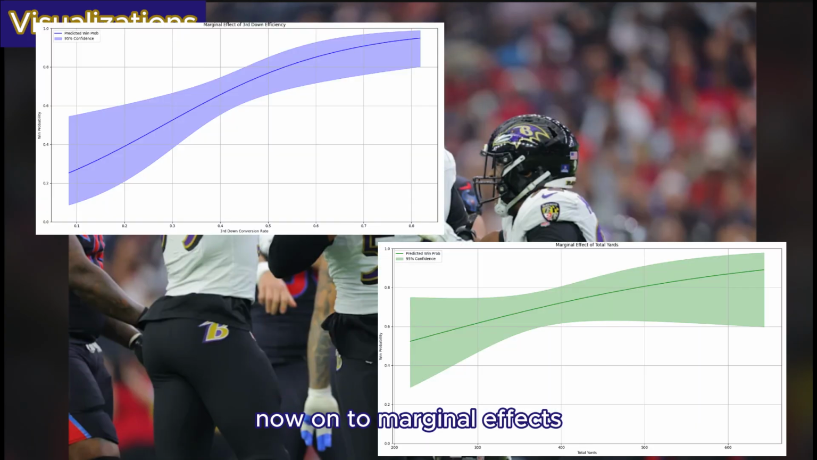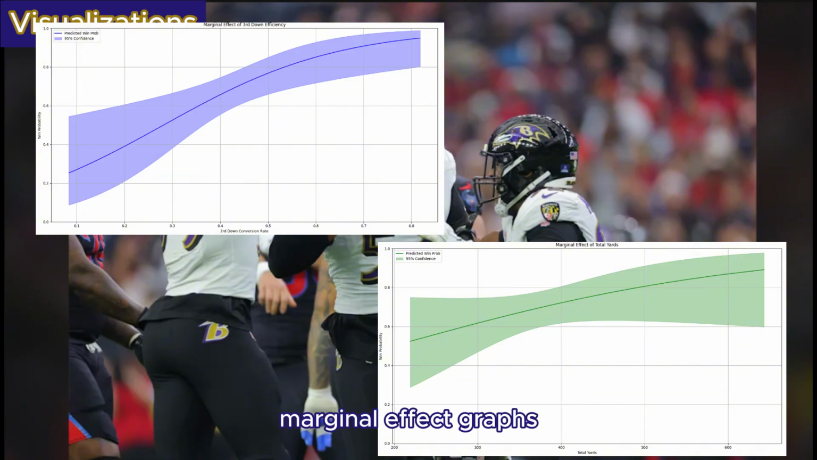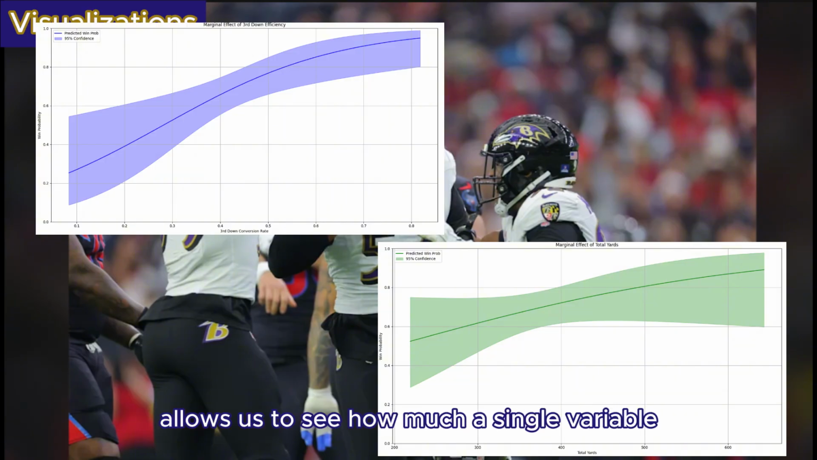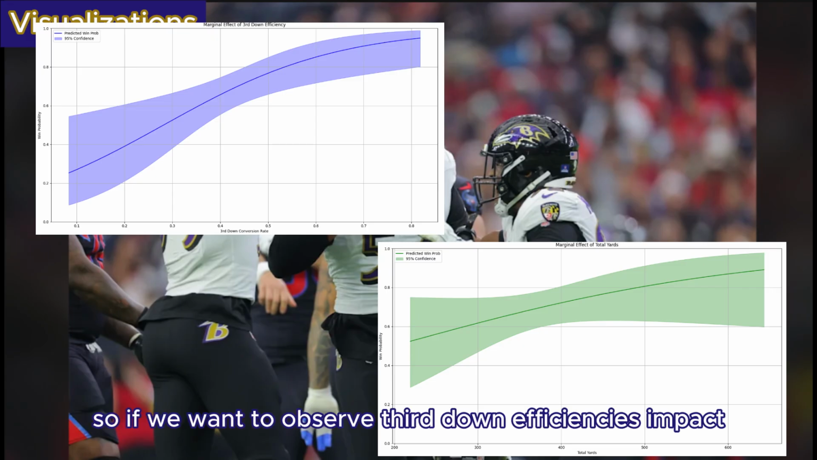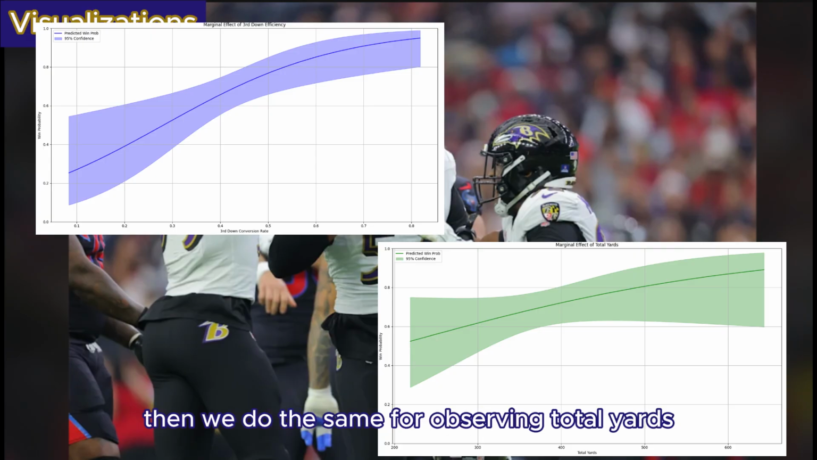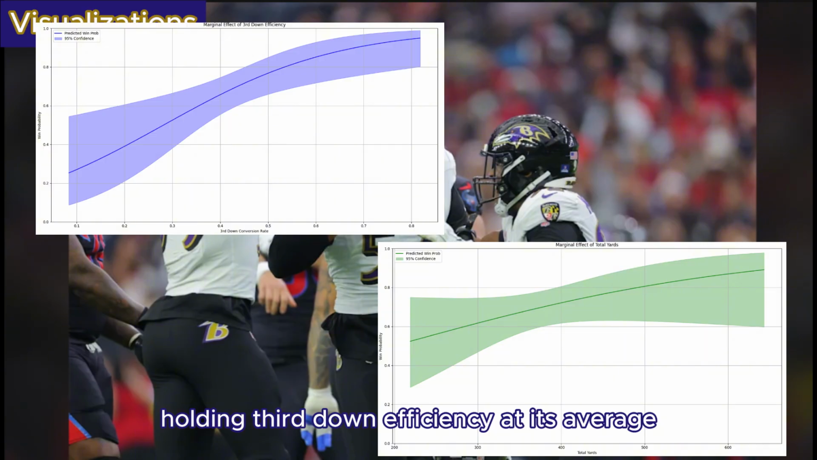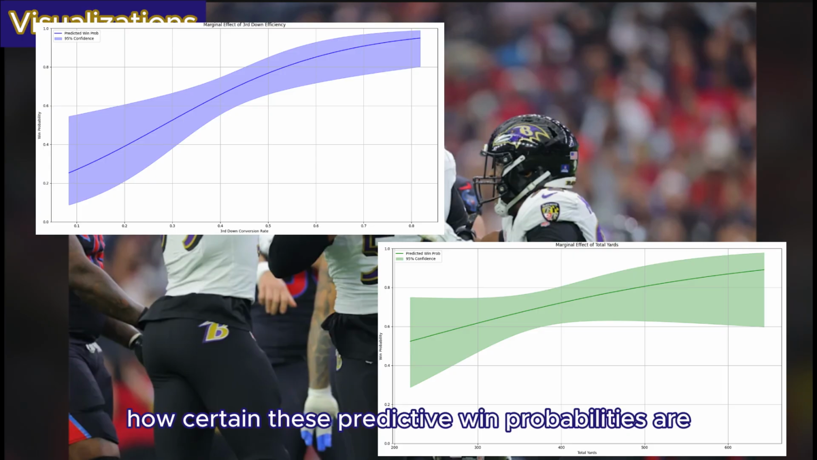Now on to marginal effects. While every other graph observes both variables, marginal effect graphs allow us to see how much a single variable contributes to the predictive probability. This is done by holding the other variables at their constant average. So if we want to observe third down efficiency's impact, we'll hold total yards at its average. Then we do the same for observing total yards, holding third down efficiency at its average. The line is just a predicted win probability. The shaded area is a 95% confidence interval, which just shows how certain these predicted win probabilities are.